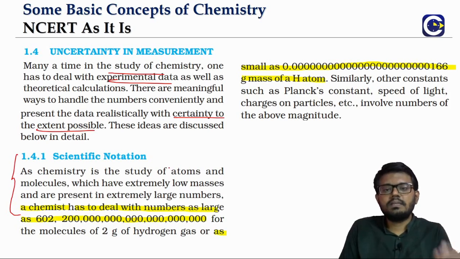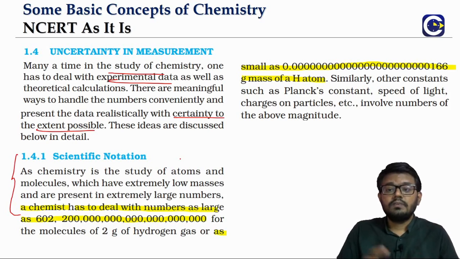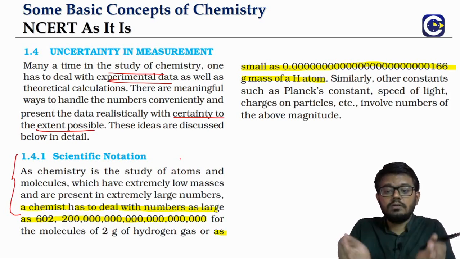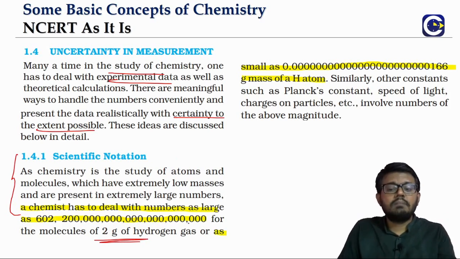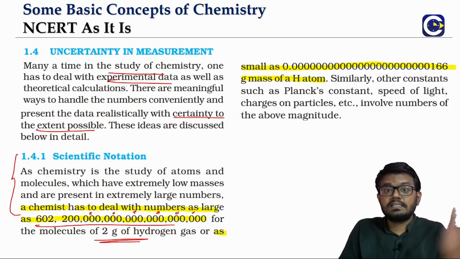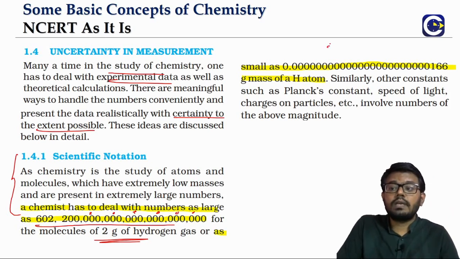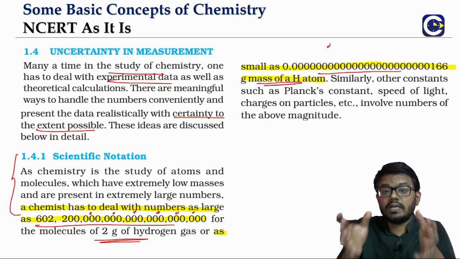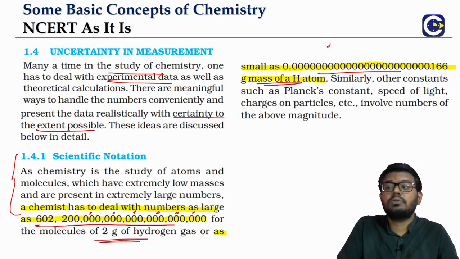Now when you look at just the representation of the number itself, in chemistry we deal with the count of particles. For example, in as small an amount as just 2 grams, if you want to count the number of hydrogen molecules, just look at it, 602, and then how many triplets of zeros are coming, 1, 2, 3, 4, 5, 6 triplets of zeros. Such a huge number, isn't it? At the same time, if you want to look at the actual mass of one hydrogen atom, look at how small it is, 0.000.